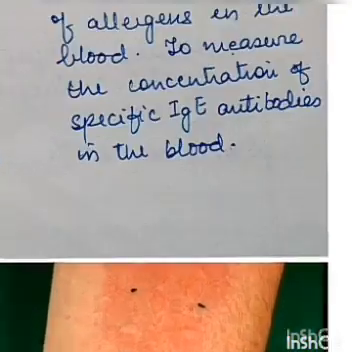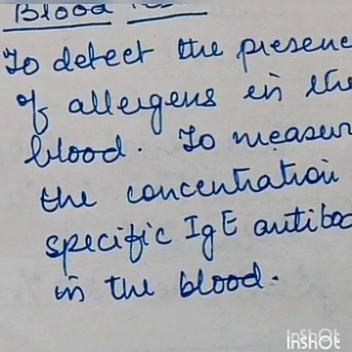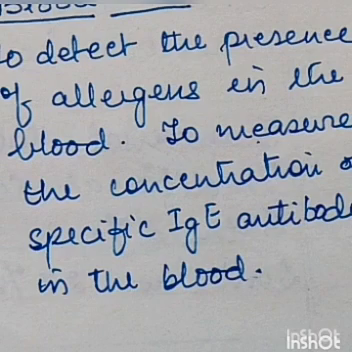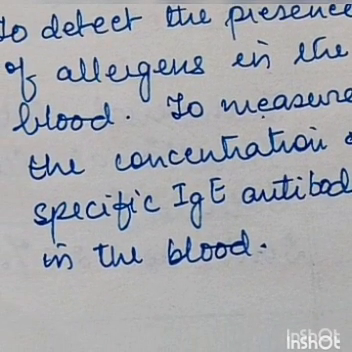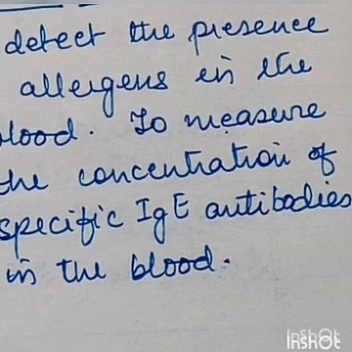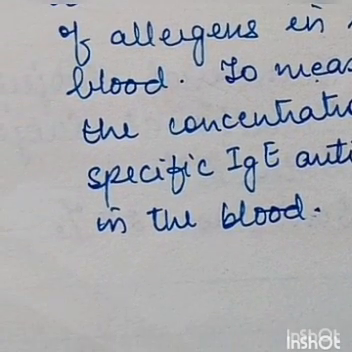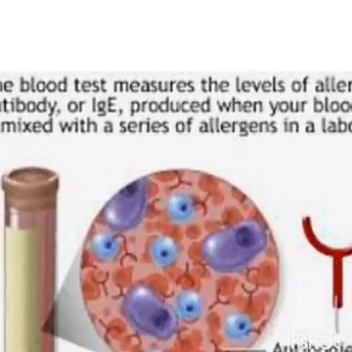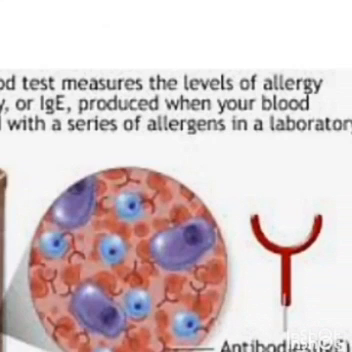Second is the blood test. It is to detect the presence of allergens in the blood. They take the blood and then detect the presence of allergens in the blood to measure the concentration of the specific IgE antibody in the blood. This is done in the blood test. You can see in this, the blood is seen, the antibodies are seen. So this is the blood test.